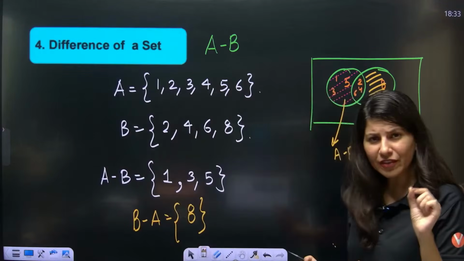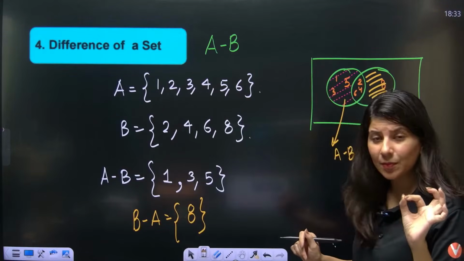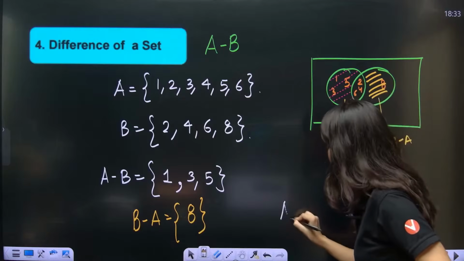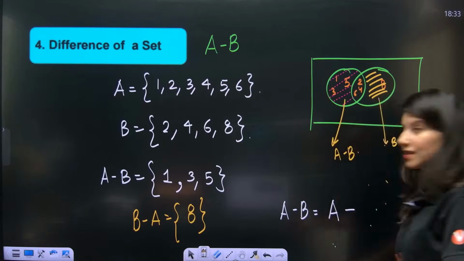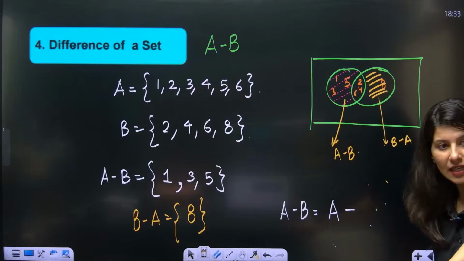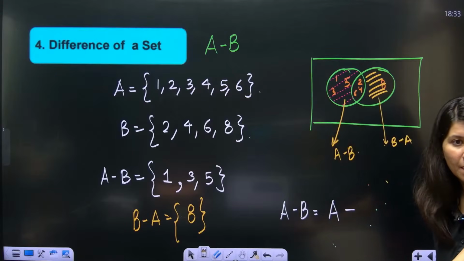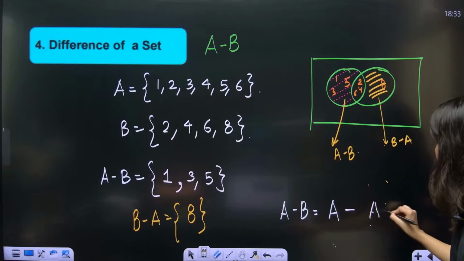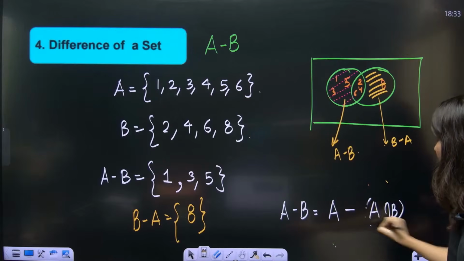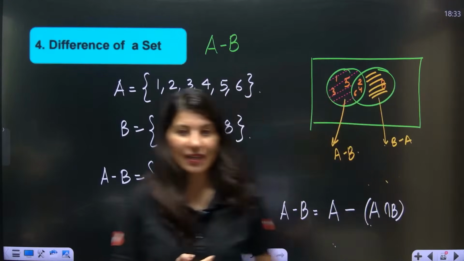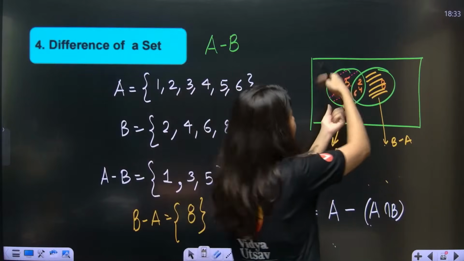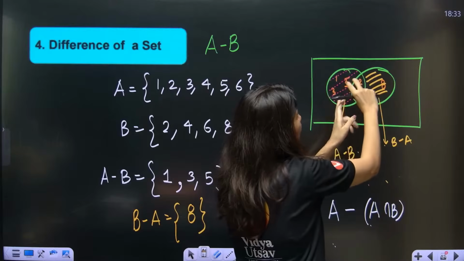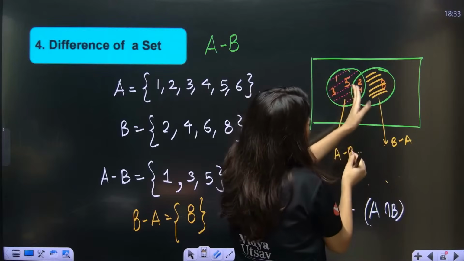One more way of writing the difference of set. Please note, A minus B can also be written as A minus A intersection B. Yes or no? Can I do that? A minus B is nothing but complete set A, but remove that portion of A where B is there.